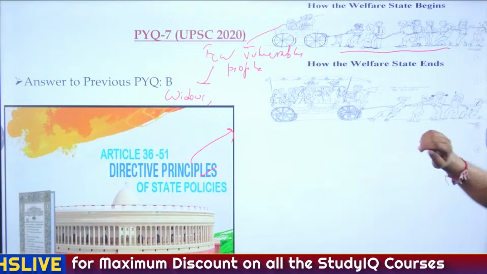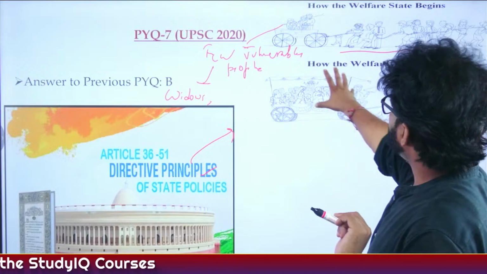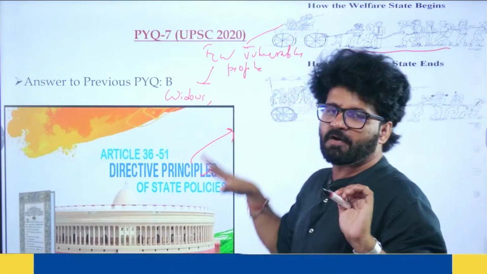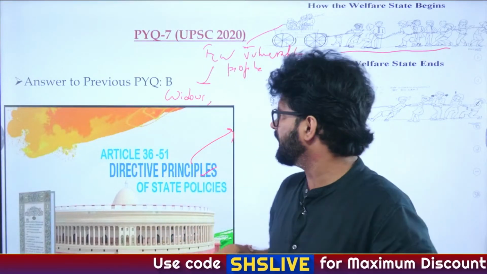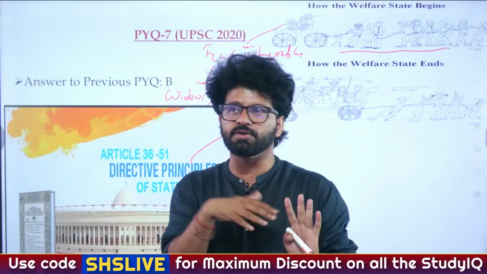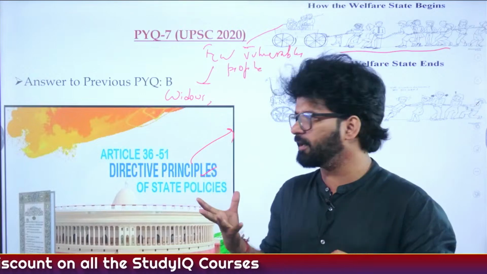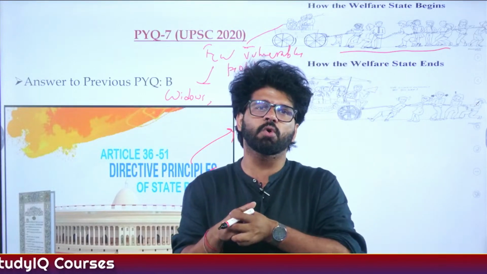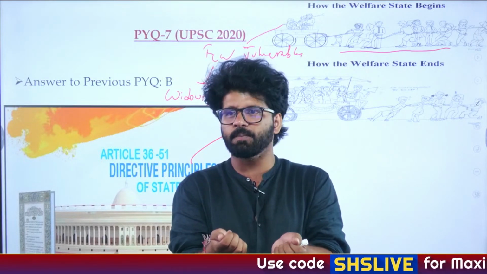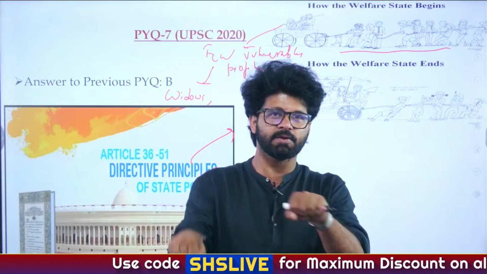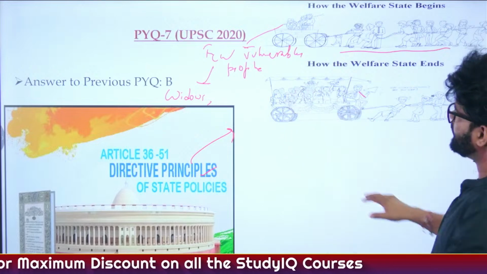And then what happens when this welfare state will end or fail? Let's say we know there are truly vulnerable people. Let's say I become a false or fake vulnerable person. There is an unemployment allowance in some welfare state countries, where if you're not working, they give you some unemployment allowance. And let's say that allowance is so high that I don't work. I will play PlayStation, Need for Speed, Road Rash, which used to be the game in my time. So in that scenario, the number of vulnerable people will increase.